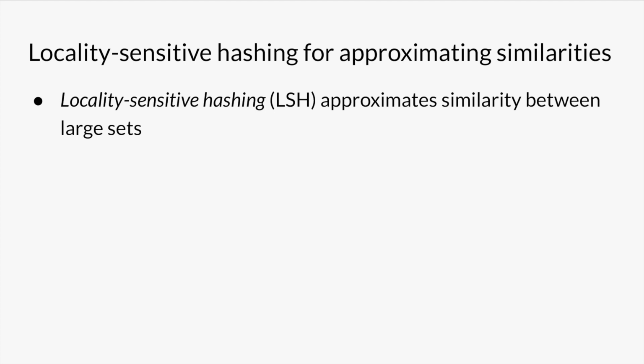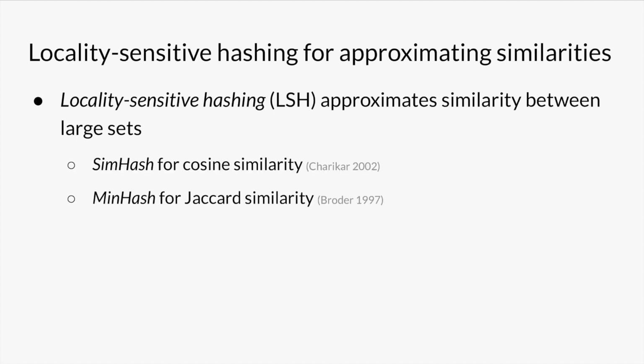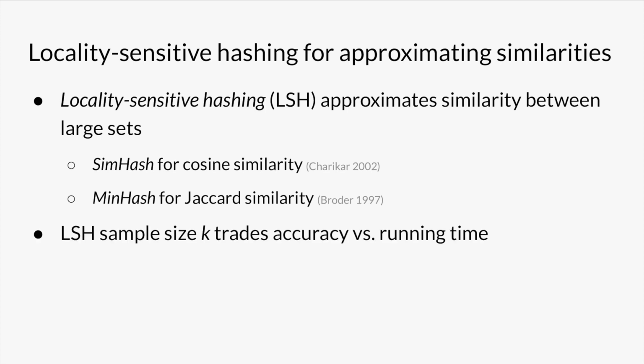For us, our large sets are the neighborhoods of each vertex. Remember that the similarity between two vertices is usually defined as the cosine similarity of their neighborhoods. Then we can use SimHash, a locality-sensitive hashing scheme for approximating cosine similarity. For Jaccard similarity, we can use MinHash. The sample size k tunes the approximation quality. Higher sample sizes mean more accuracy, but also more running time.